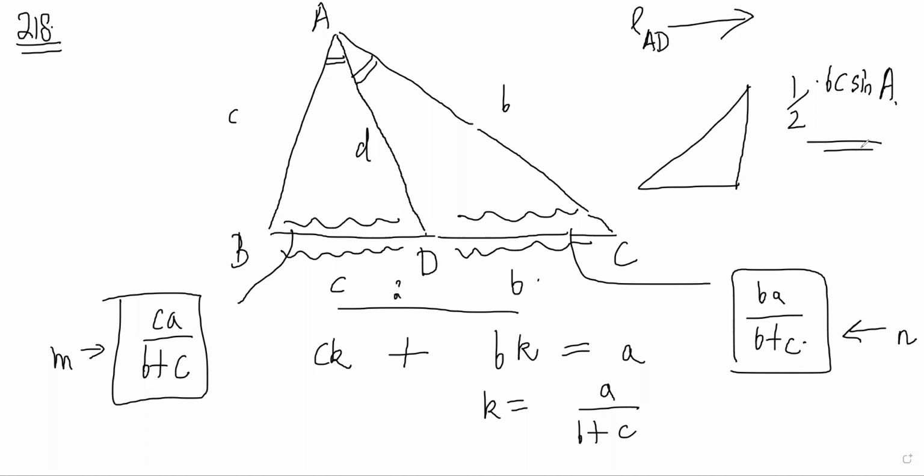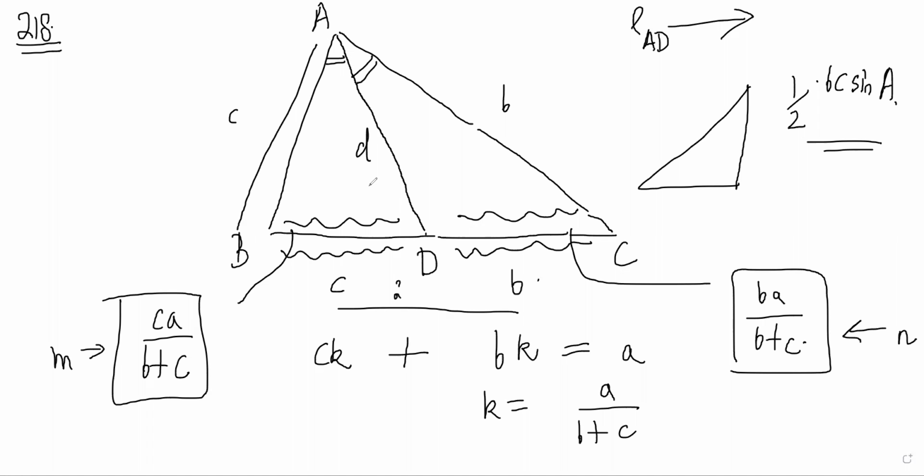Yes. So you will end up getting that the length delta is coming out to be 2bc by (b plus c) cos A by 2, right? Correct. So that is the second way to do it. There is a third way to do it also. The third way is simple sine rule in this triangle.